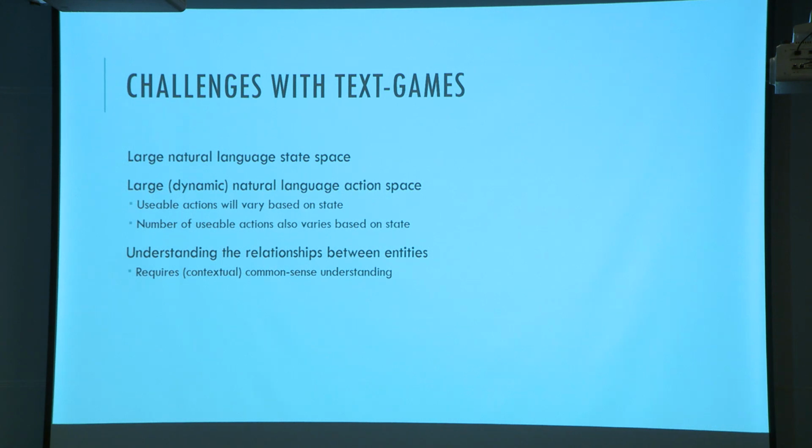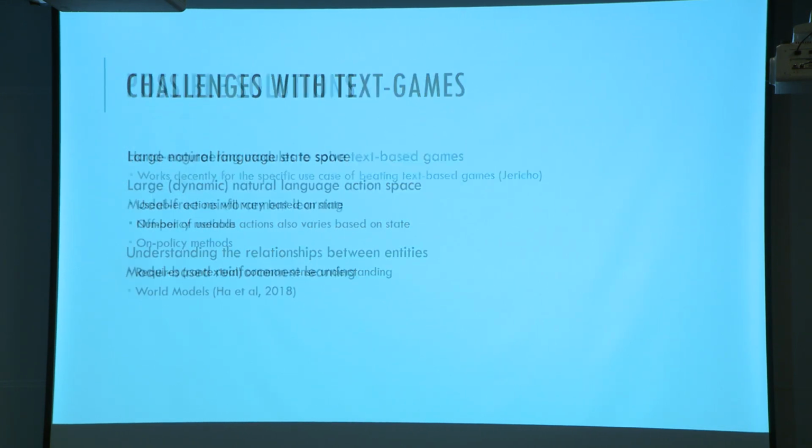And finally, another big challenge is understanding the relationships between the entities. So there's a lot of work that goes into entity relations. Recent ones that came out, I guess, is the neural knowledge language model that uses predicate calculus-ish kind of graph network in order to represent relationships. But yeah, we basically need this contextualized common sense understanding, and we argue that this environment and learning from this environment is a step towards that.